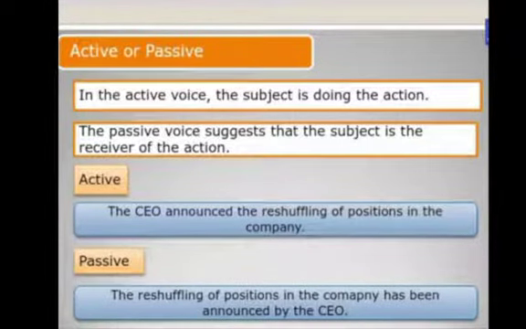And last but not least, active or passive. When we use sentences in our answers, or convert them in the answers, we should always take care of voice, that is active and passive. In the active voice, the subject is doing the action. The passive voice suggests the subject is the receiver of the action. Whenever we have a passage in the form of questions and answers, that time we have this type of mistake, active passive mistake. So I have a complete video on active and passive. Please go through that to have correct information about active and passive.